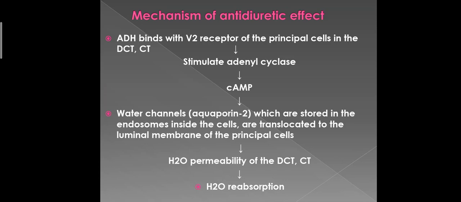After the formation of cyclic AMP, these aquaporins are translocated to the luminal membrane of the principal cells. After their insertion into the cell membrane, the water permeability of the distal convoluted tubule and the collecting tubule is highly increased, which leads to the reabsorption of water through these tubules.